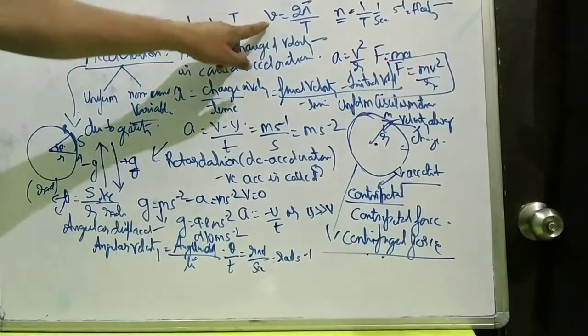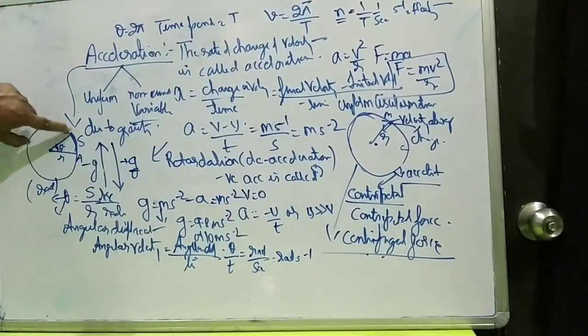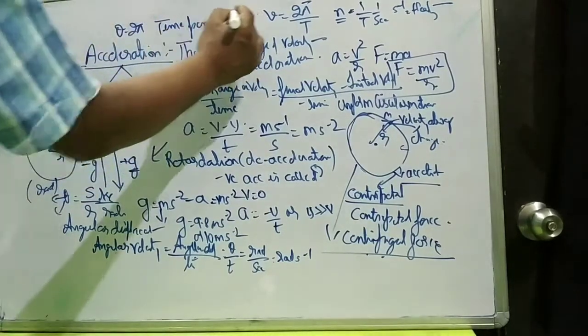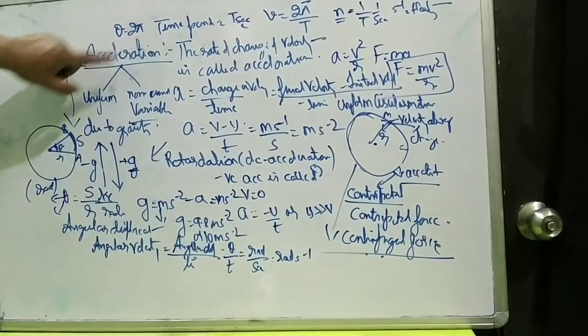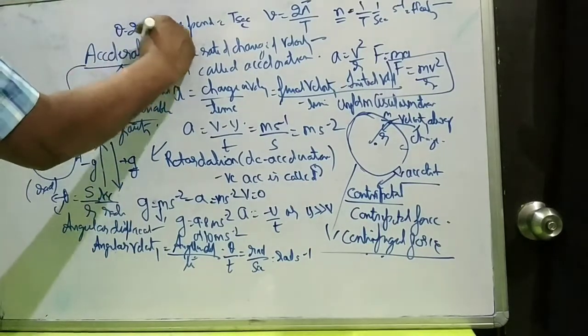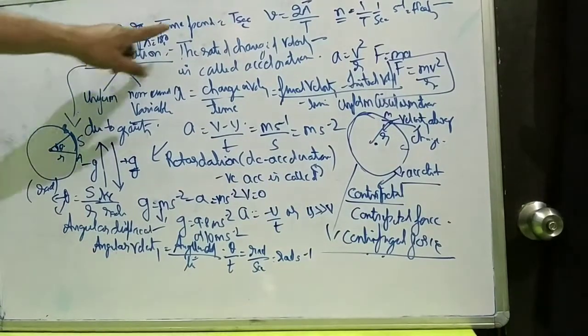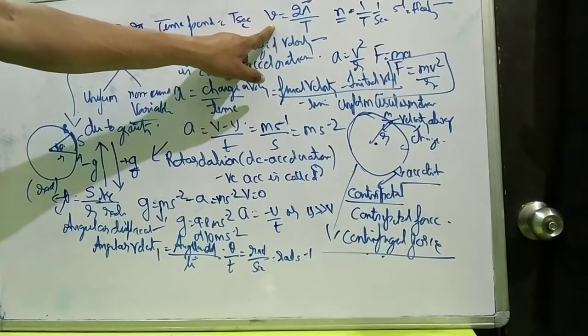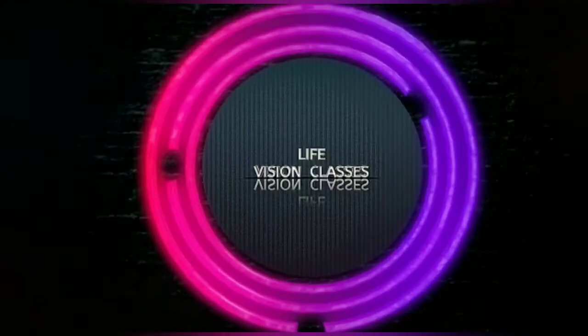Linear velocity can also be represented as 2 pi upon T, where T is the time period. What is the time period? The total time taken to complete one circular motion is called the time period and it is measured in seconds. The complete angular displacement is 2 pi. Why is it 2 pi? Because a complete circle is 360 degrees, and the value of pi is 180 degrees. So theta is equal to 2 pi, which represents the complete circle. So this will be considered as linear velocity 2 pi upon T.